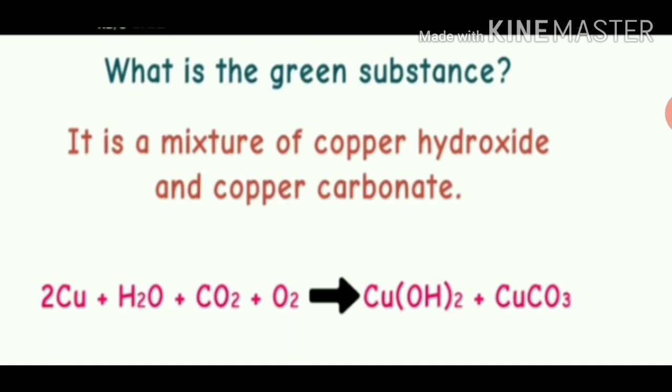Students, the formation of the green coating of basic copper carbonate on the surface of copper objects on exposure to moist air is called corrosion of copper. So I hope it is clear to you what the green substance is. The green substance is a mixture of copper hydroxide and copper carbonate.